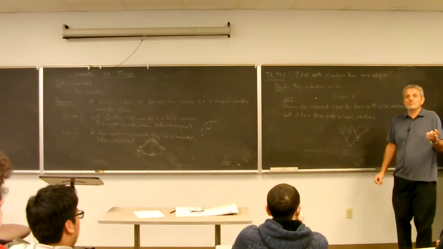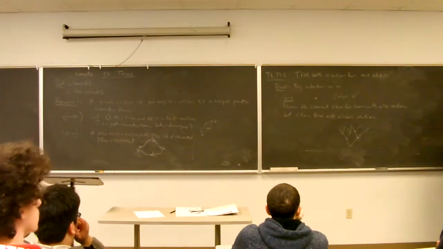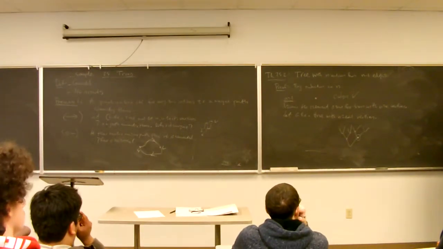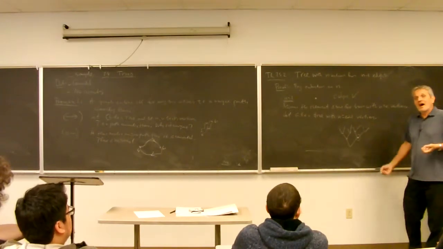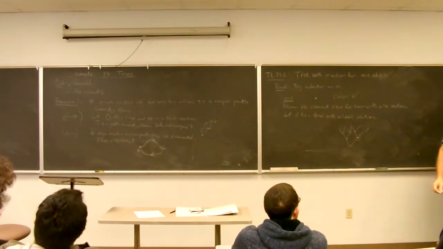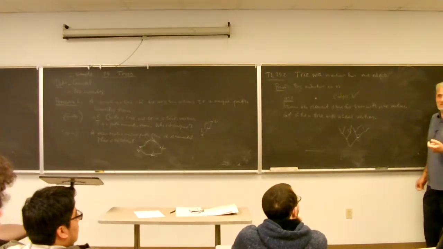Why do I want to remove it? So that I can call the inductive hypothesis. That's the business always: you go from one level to the one that you already control. But if I remove a vertex, I might lose connectedness of the graph, and then I cannot call the theorem. What should I do? Do it carefully. That means it has to be what we call a terminal vertex.